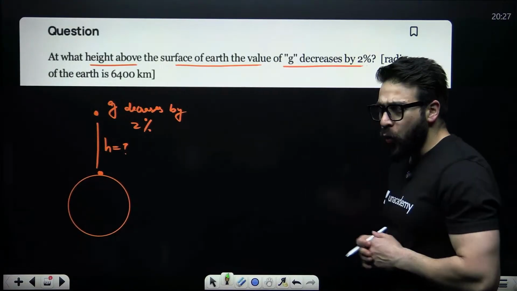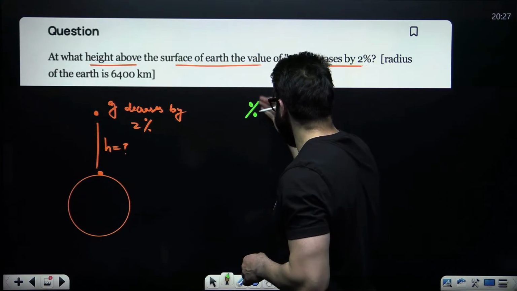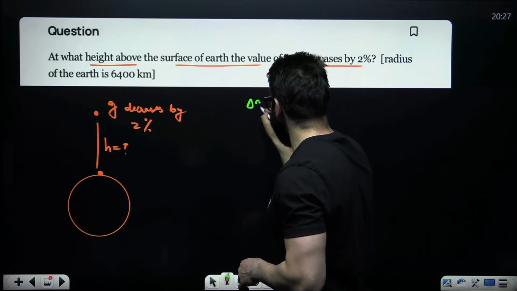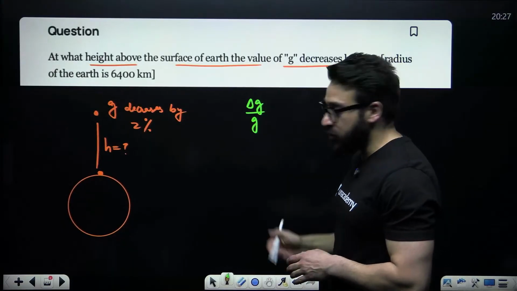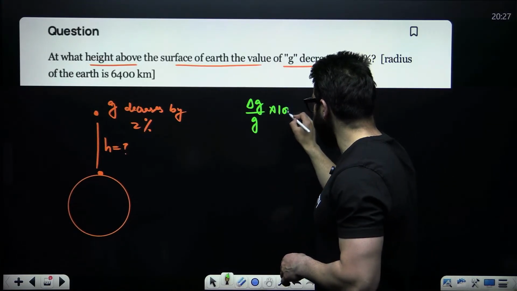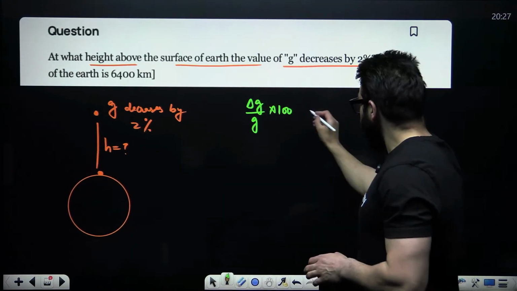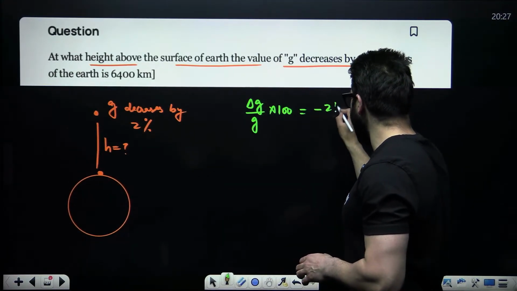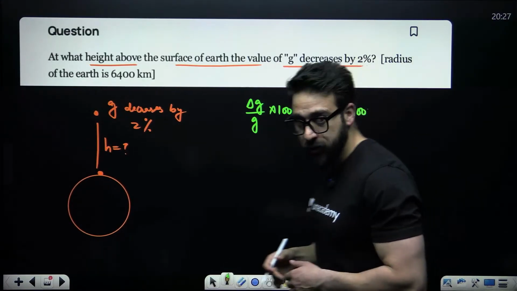Guys, what is the formula that we use? Sir, that is percentage change in g. So that is delta g divided by g, change in g upon original value of g, multiplied by 100. This is called percentage change in g. And this is equal to minus 2h divided by R into 100. Multiply with 100, it will give you a percentage.